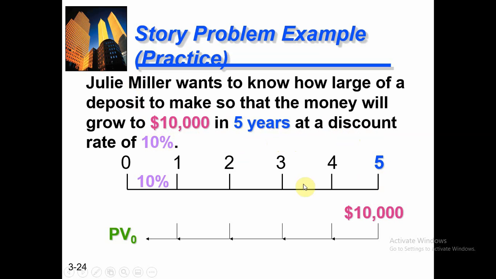When we convert future value into present value, that rate is known as the discount rate. Because we are converting a future amount into a current amount, we call it the discount rate. So Julie Miller wants $10,000 after 5 years, and the rate is 10%. How much does she need to deposit today?